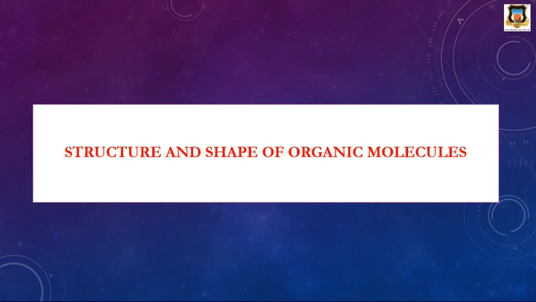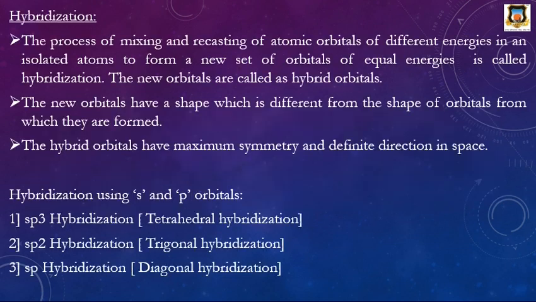So first is the definition of hybridization. Hybridization is the process of mixing and recasting of atomic orbitals of different energies in an isolated atom to form a new set of orbitals of equal energies. New orbitals are called the hybrid orbitals. The new orbitals have a shape which is different from the shapes of orbitals from which they are formed.